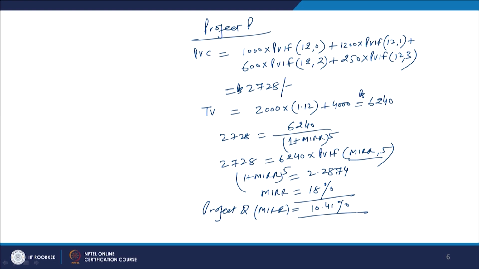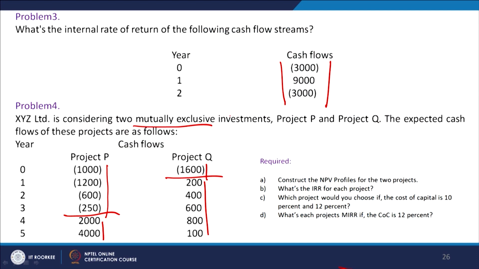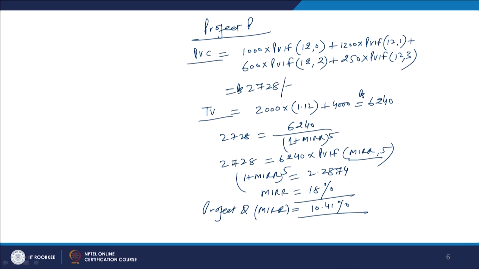Again you have to calculate the present value of the cost, and the terminal value of the cash flows. In this case, the present value of the cost is 1600, no need to calculate anything. And the terminal value, or the compounded value of the cash inflows, comes out here as 2624. I am giving you the final values, you have to calculate yourself.